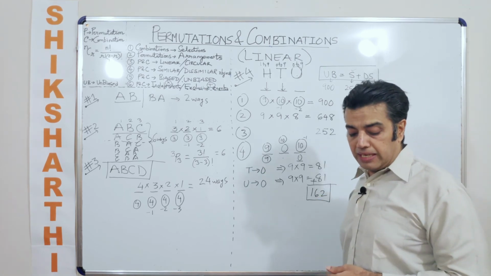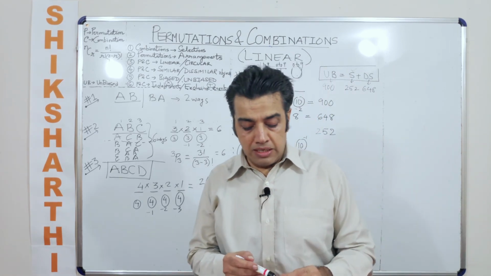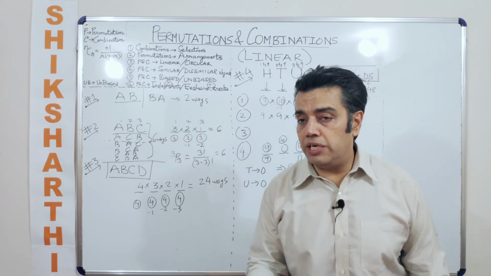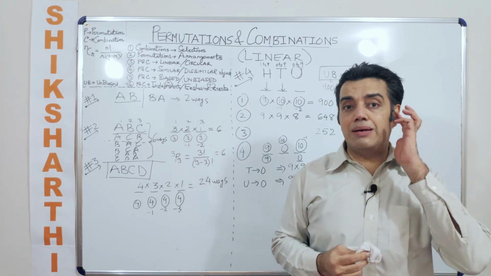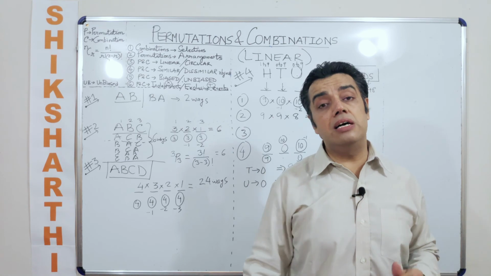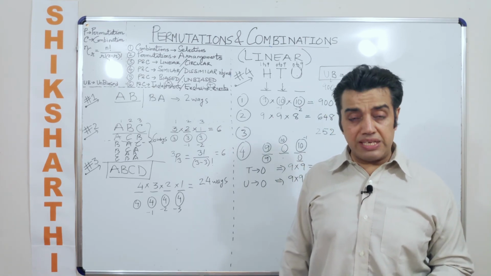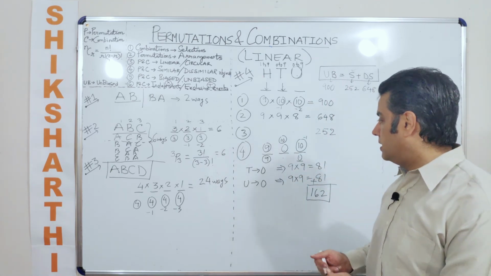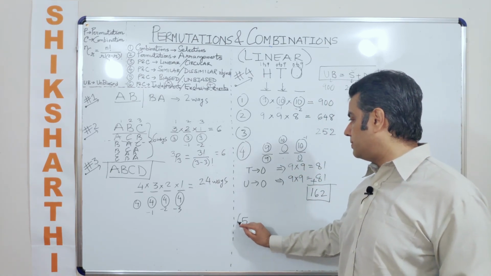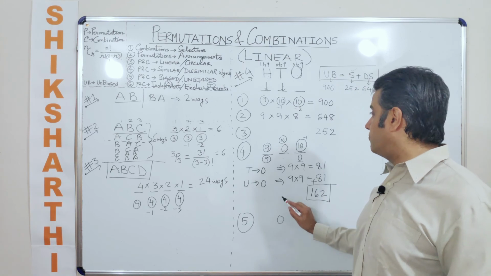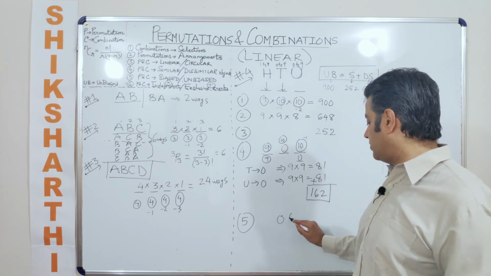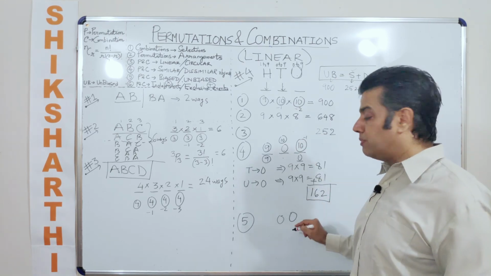Now please keep in mind that the answer that you have got here, which is 162, only talks about those 3-digit numbers which have a 0 in them. Had they asked you how many 3-digit numbers have exactly 2 zeros in them, in that case you would have dealt with the question separately. So this is just like saying fixing the tens place by a 0, and fixing the units, which is the ones place, by a 0.